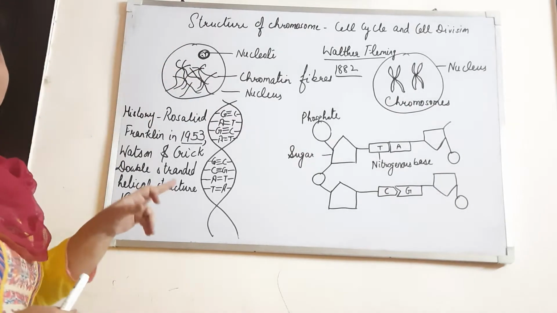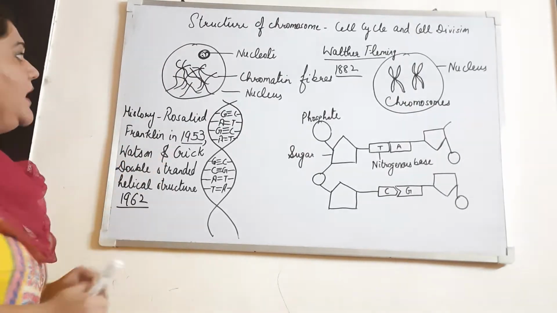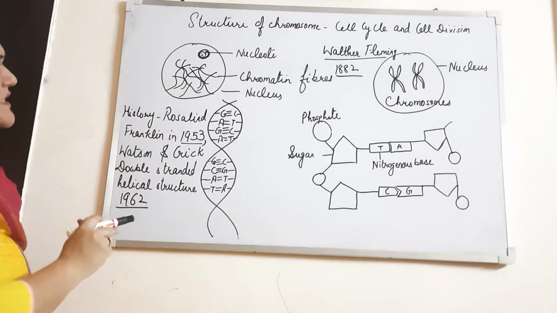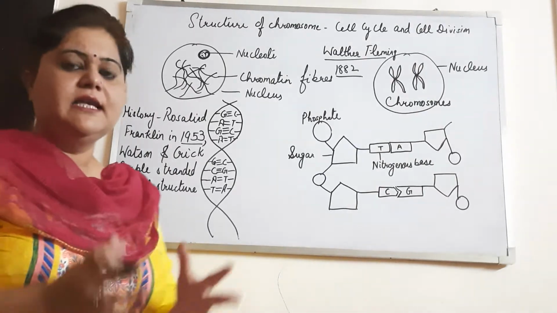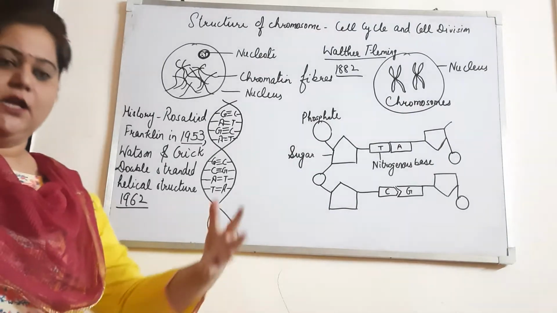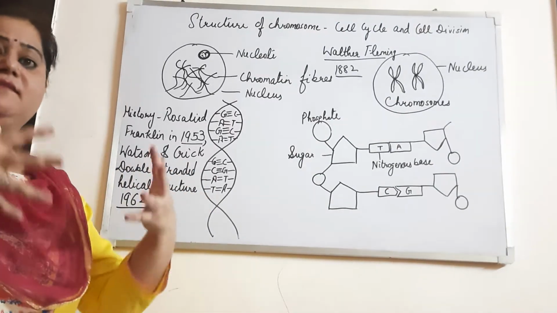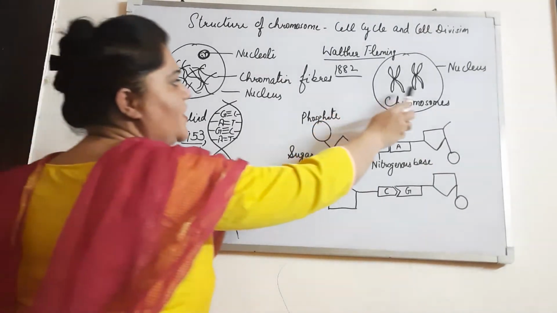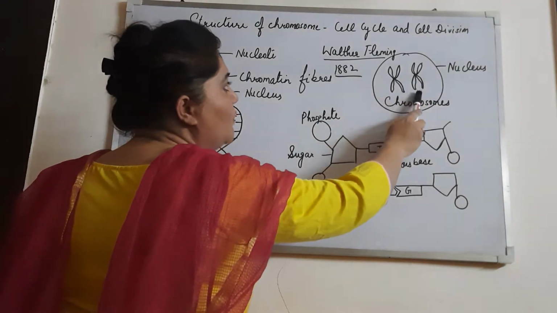Outside the nucleus we have the nuclear membrane also. Whenever a cell division occurs, these chromatin fibers get coiled, get condensed and thick, and then form the structure known as chromosomes.